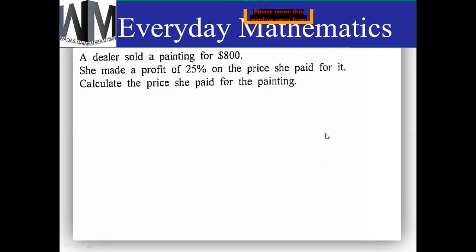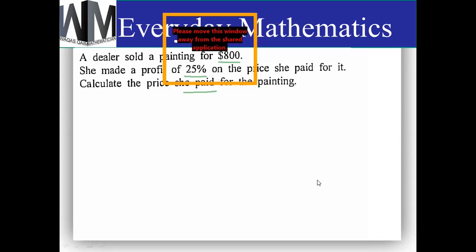Okay, now this one. In this one, the selling price is given, which is $800, and the profit percentage is given as 25%, and we have to find the cost price, the amount she paid. So in case of profit, the cost price must be lesser than the selling price, and the selling price which is given is 800. So your answer must be lesser than 800.